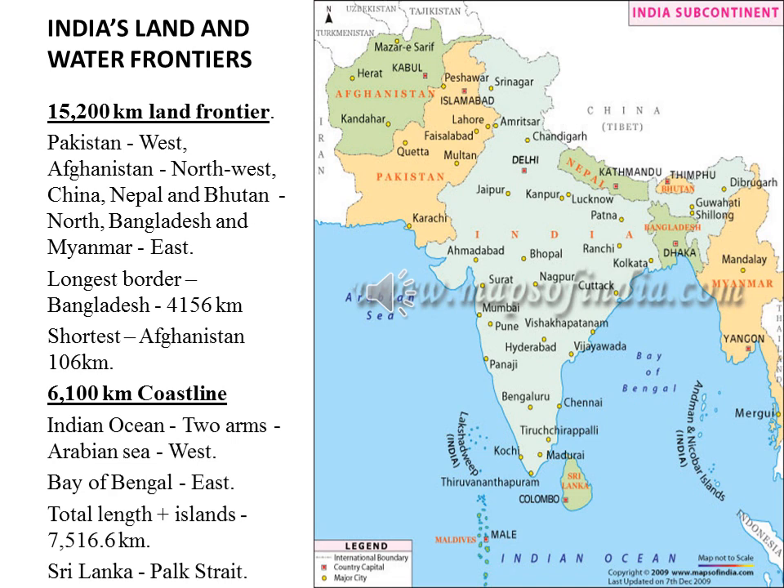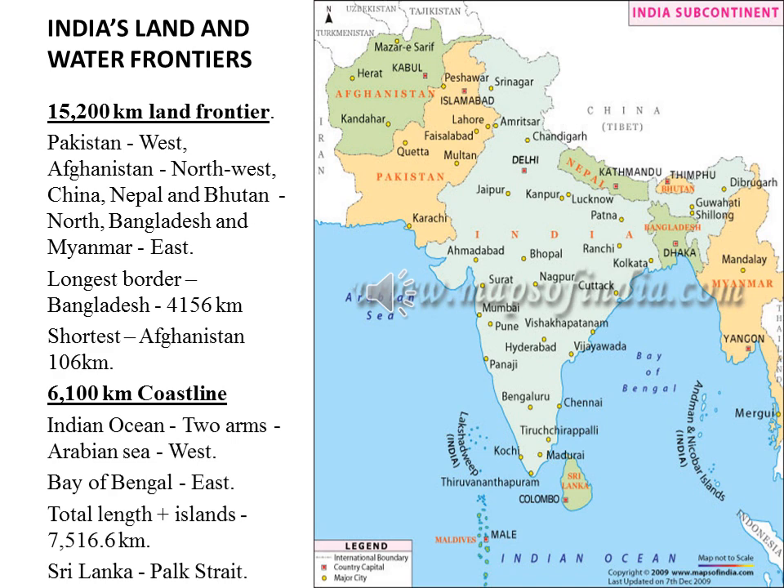India's land and water frontier. So frontier means a boundary line that separates two countries. The total land frontier of India is 15,200 kilometers. So the boundary line on the mainland of India is 15,200 kilometers. Pakistan is located in the west, Afghanistan in the northwest, China, Nepal and Bhutan in the north, Bangladesh and Myanmar in the east. These are the countries with which India shares its land frontier.